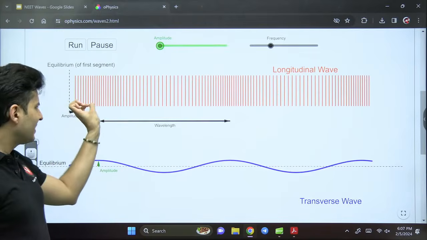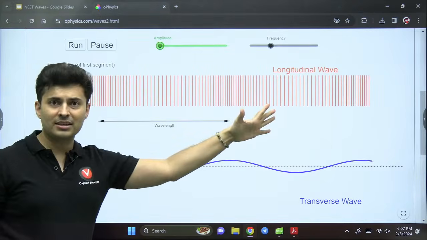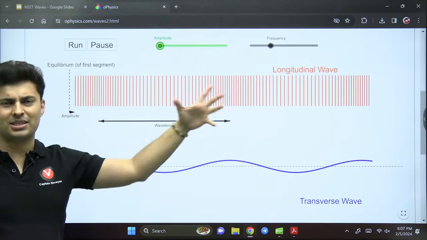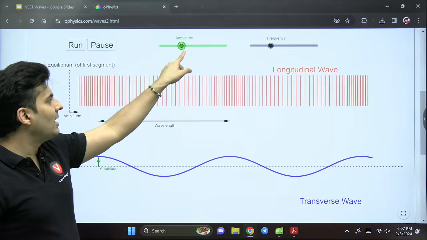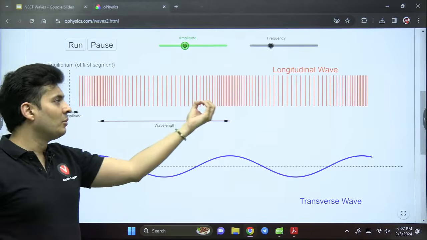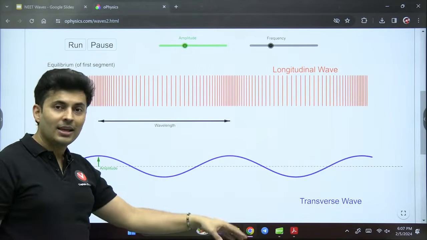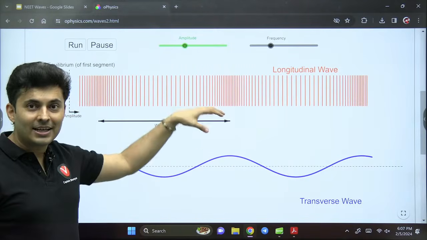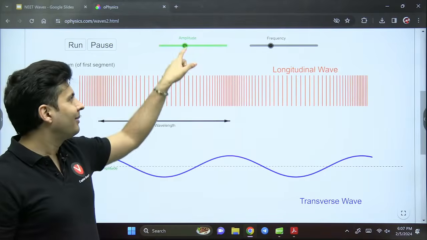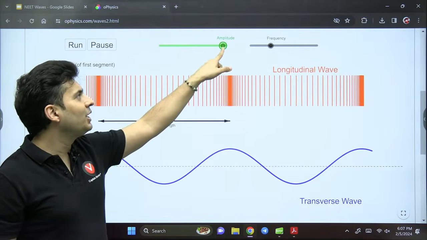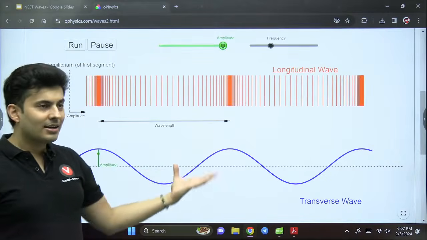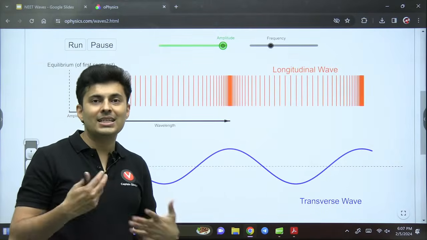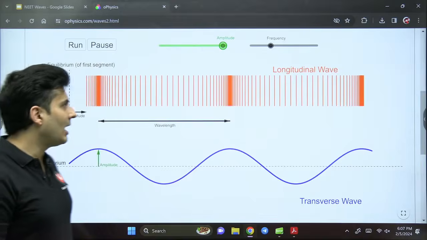Look at this. It's compressed, rarefied, but not so much. The variations are less. But the moment you increase the amplitude, more rarefaction, more compression. Taller and deeper. Higher crest and lower trough. I increase the amplitude even more. Look at it. It got more compressed, more rarefied. Higher crest and lower trough. That is the meaning of increasing the amplitude.